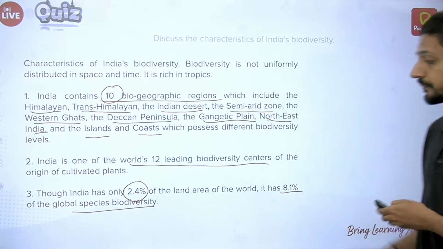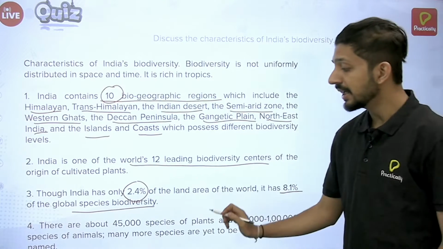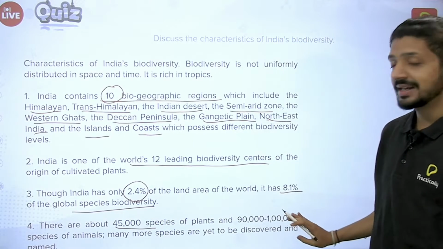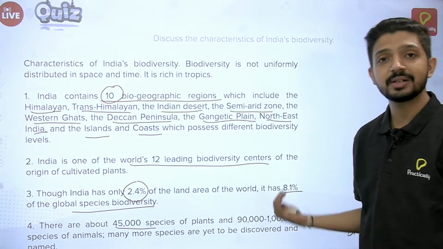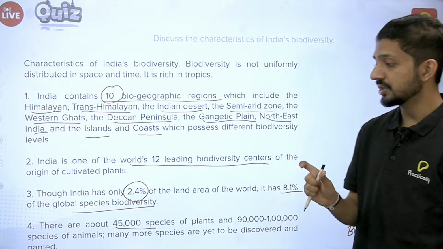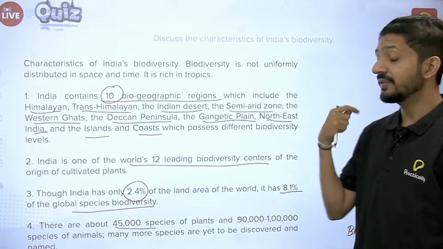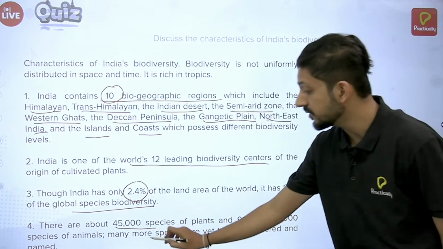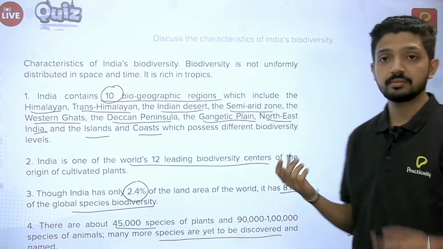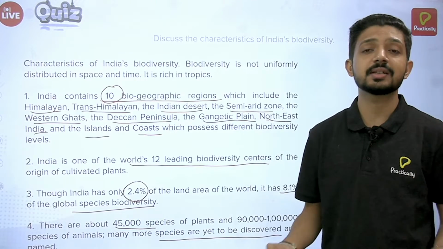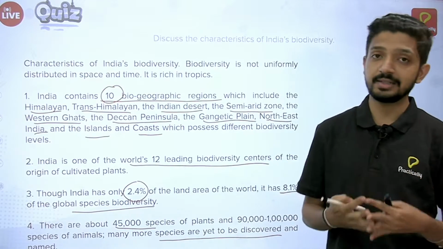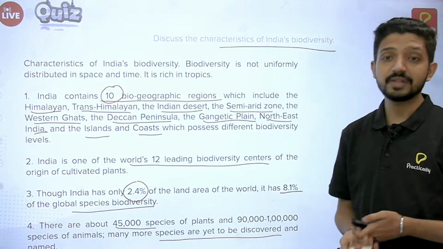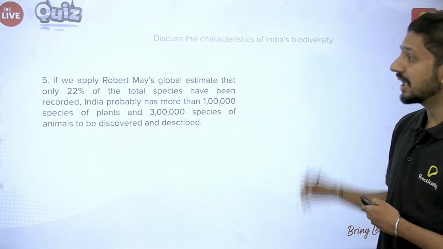Okay, then there are about 45,000 species of plants. Again, now this is additional information. If you don't remember the number, it's fine, but you just need to mention that there are various species of plants and animals, and there are a lot of species which are yet to be discovered. Okay, because obviously there are so many regions in India which have not been explored in that detail. So this discusses the characteristics of India's biodiversity. The answer continues further.